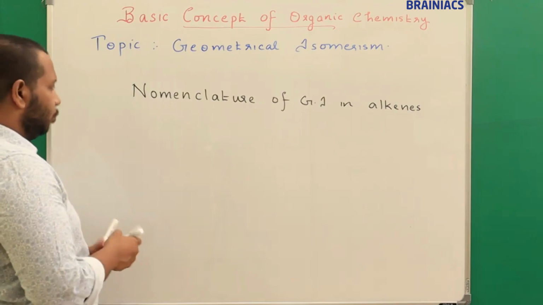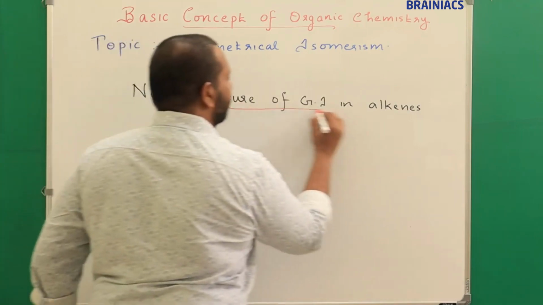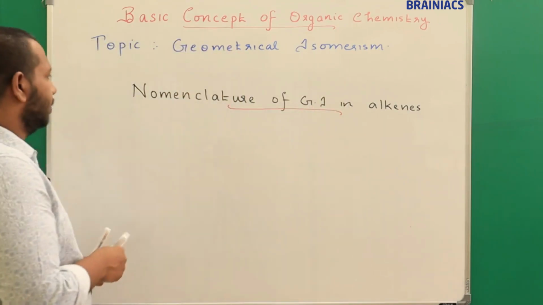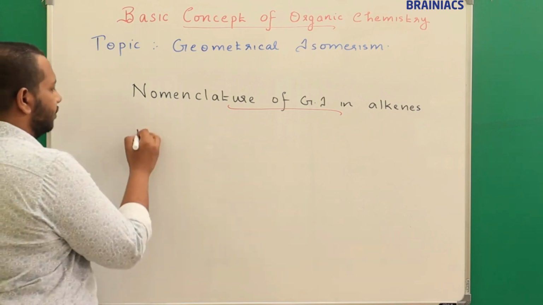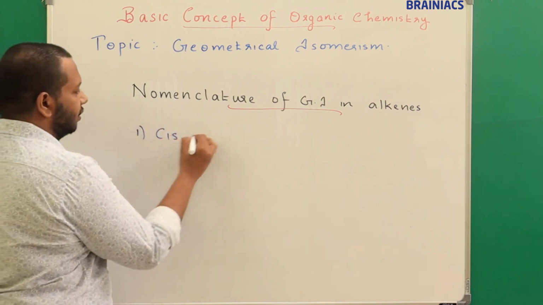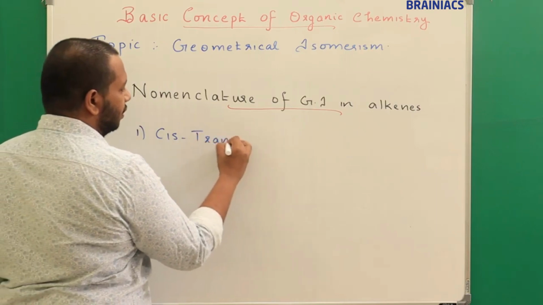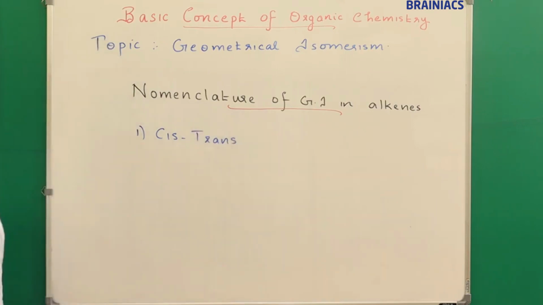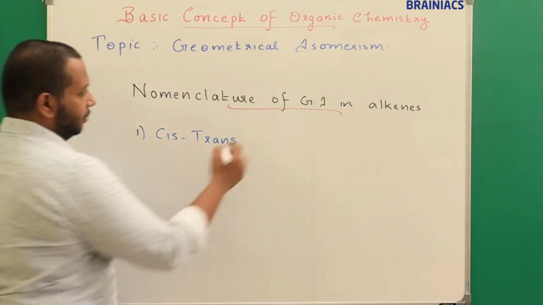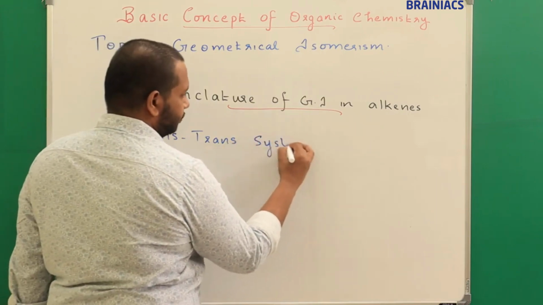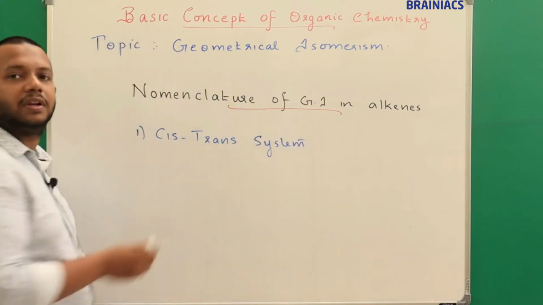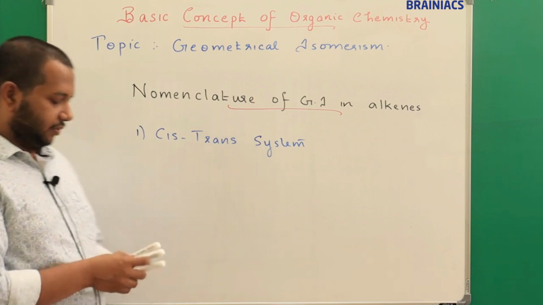Now I can say there are two systems we are following. The first system is called the cis-trans nomenclature system. It is a cis-trans system. The next one here is the EZ system.